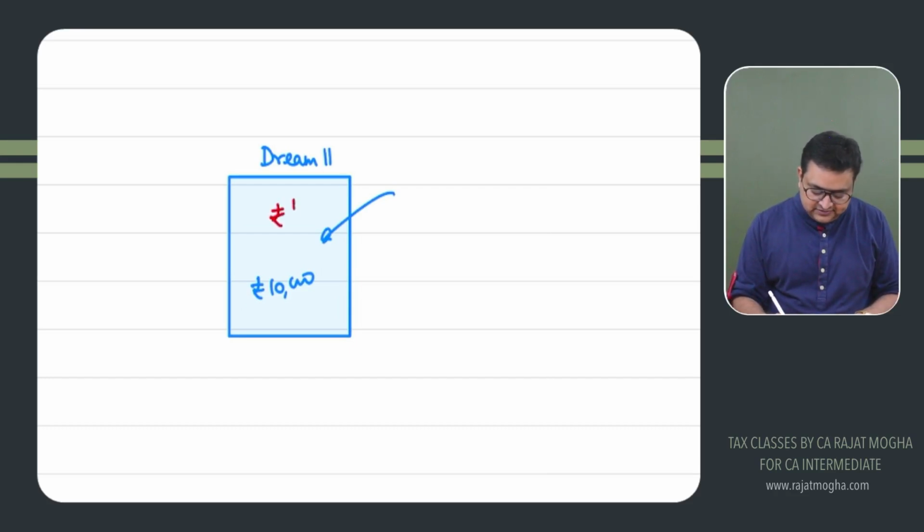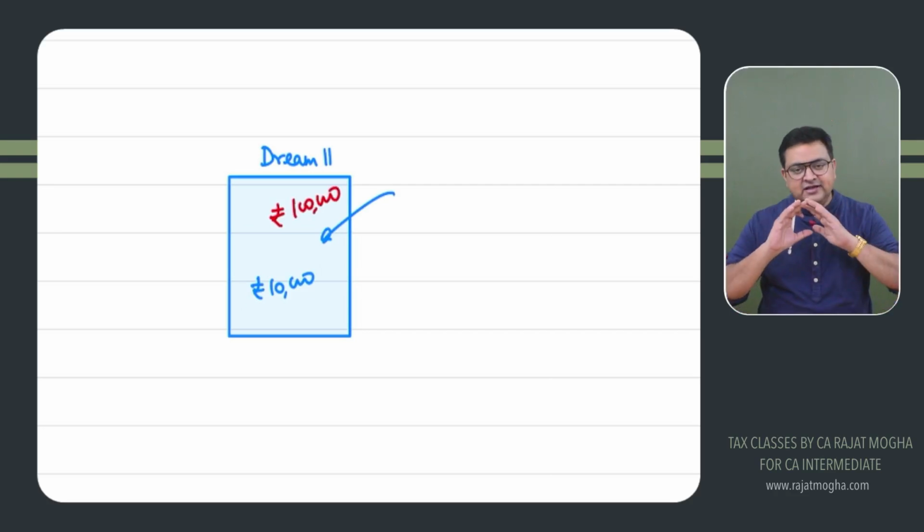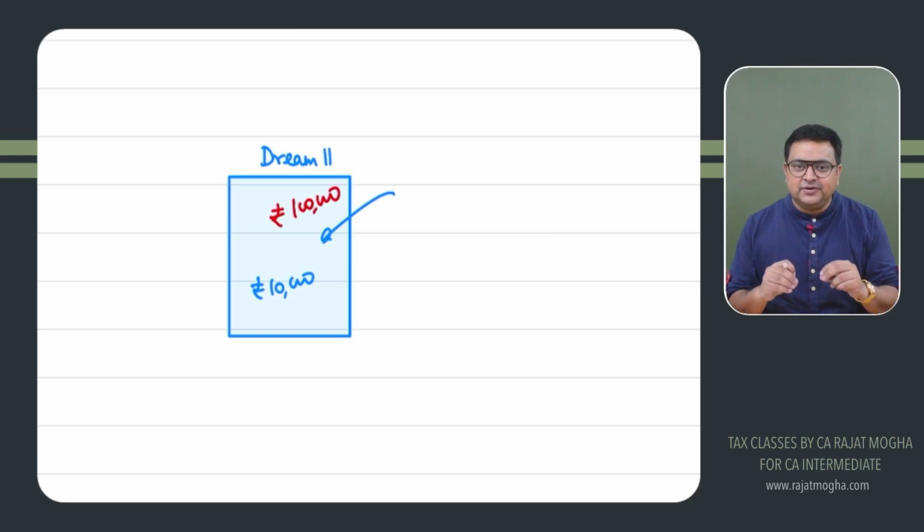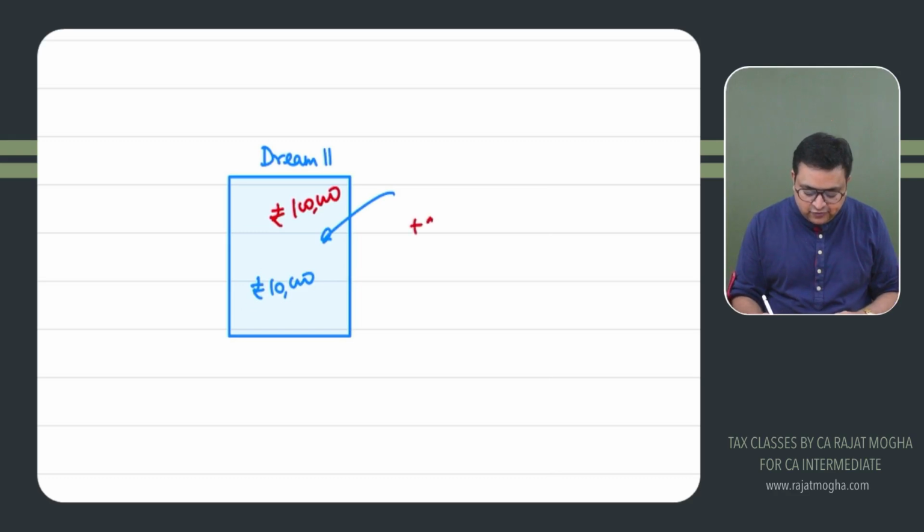Okay. So let's say this person wins, and at the end of the year, the wallet amount is now 1 lakh rupees. He has not deposited anything else. Initially, the deposit was just 10,000. Now at the end of the year, the balance is 1 lakh rupees. So what is the net winning? The net winning is 90,000 rupees, right?